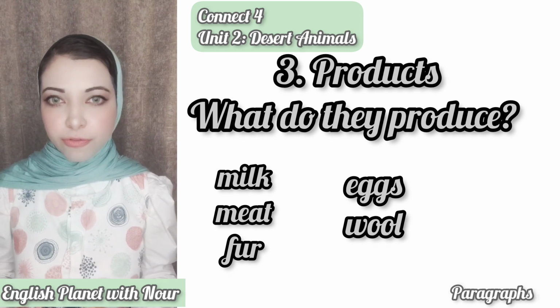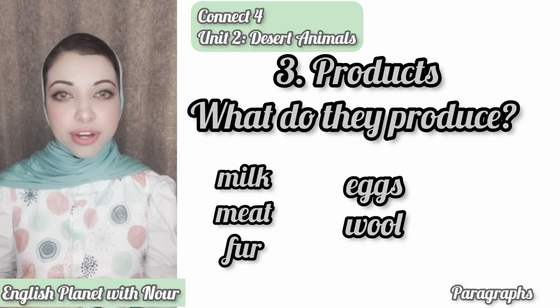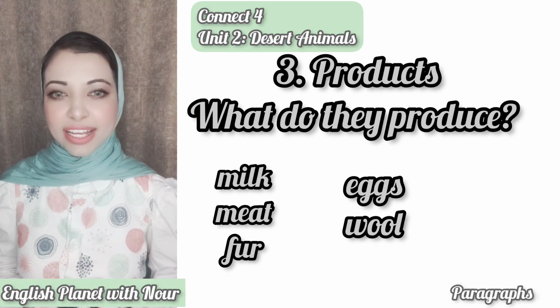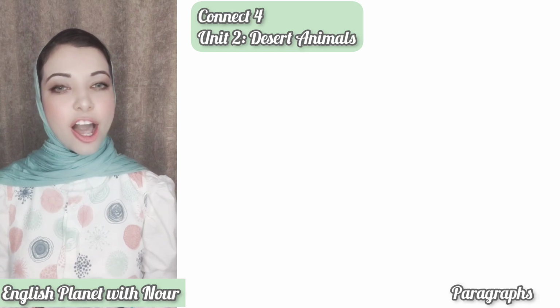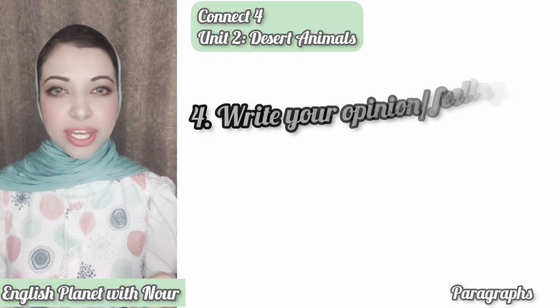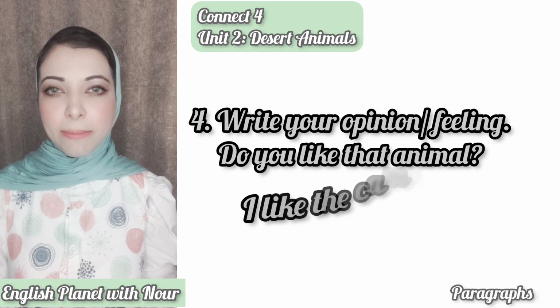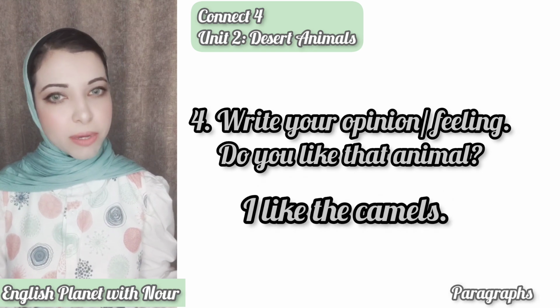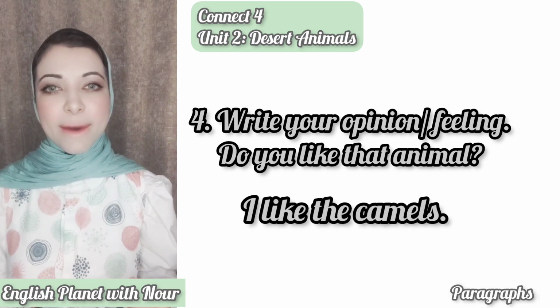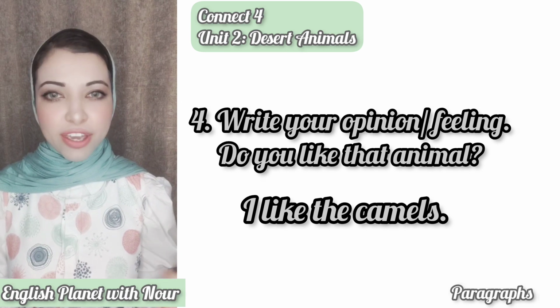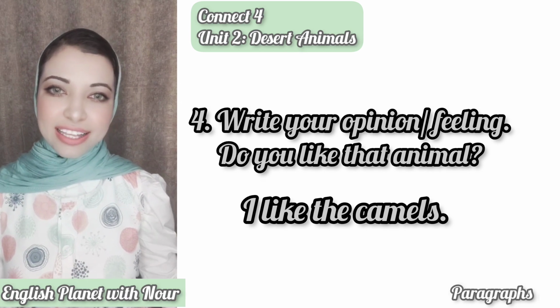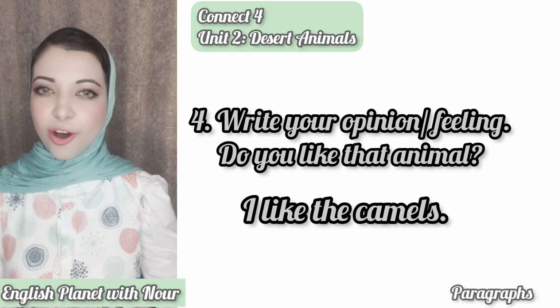The products of the camel are the fur and the milk. And after that, you can write, I really like this animal. You can say, I like the camels best. I like the horses best. Or you can write, my favorite animal is the camel or the horse or any animal.